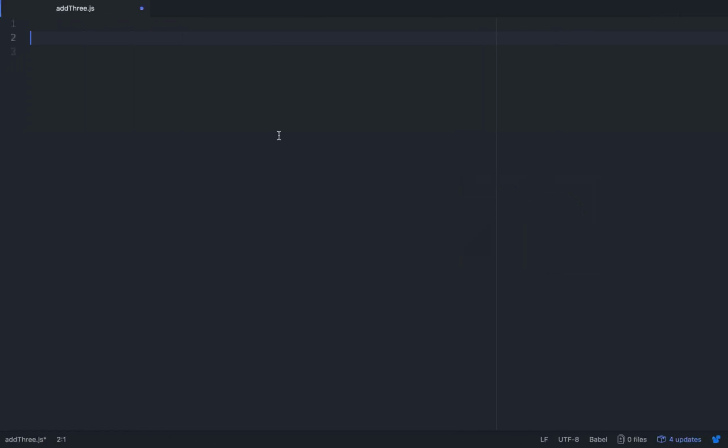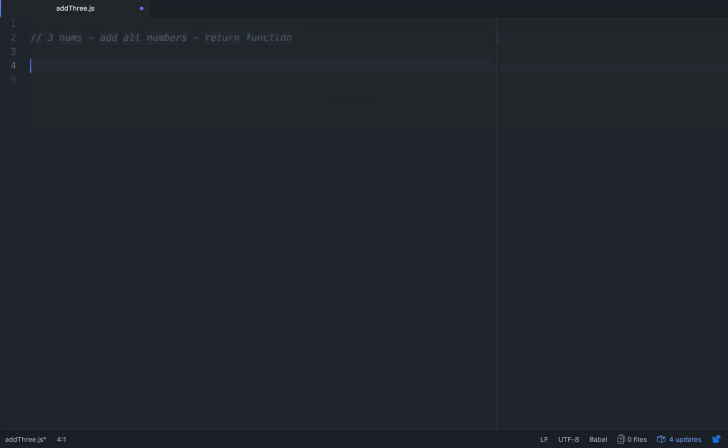All right, so we're going to do something real quick here. We're going to talk about function currying. It's kind of a confusing concept. So let's say that we're tasked with writing a function that returns something simple, like let's say we're given three numbers and we want to add all of them, and a function that returns that.